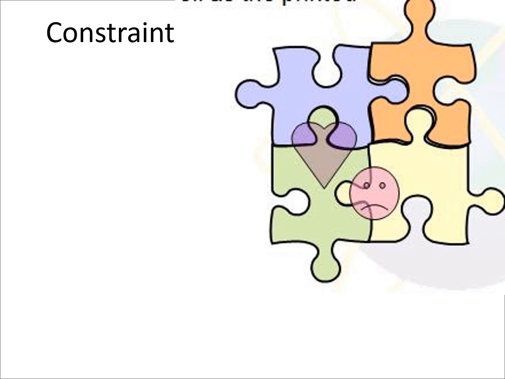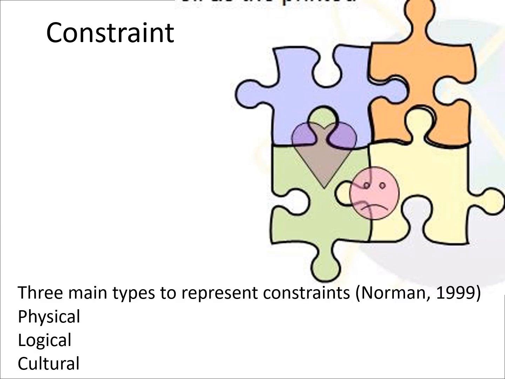Jigsaw puzzle pieces utilize shape as well as the printed picture pattern to provide constraint. When constraints are used in design, we reduce the possibility of users making errors. There are three types of constraints: physical, logical, and cultural.